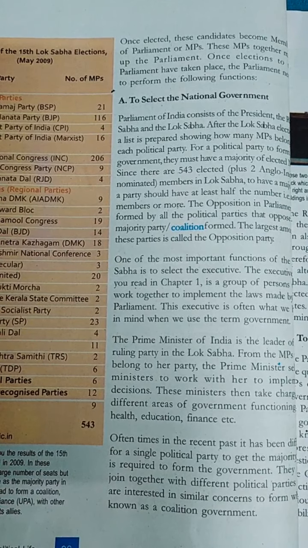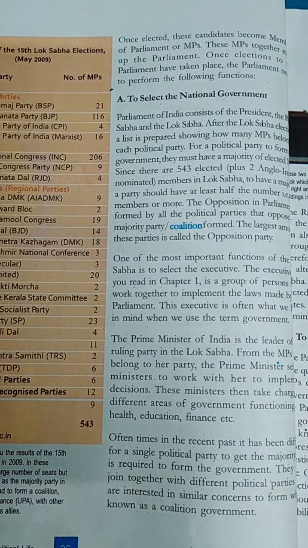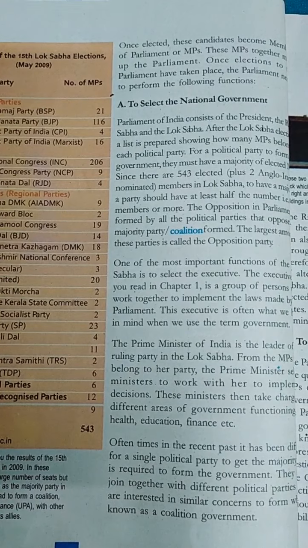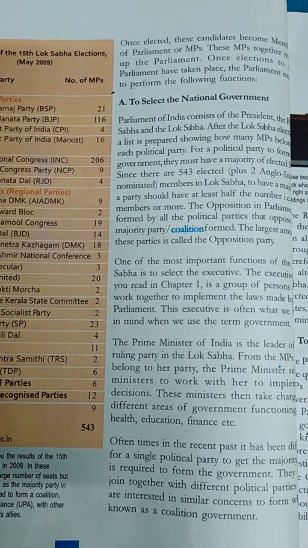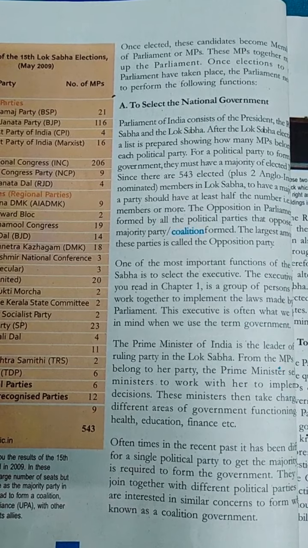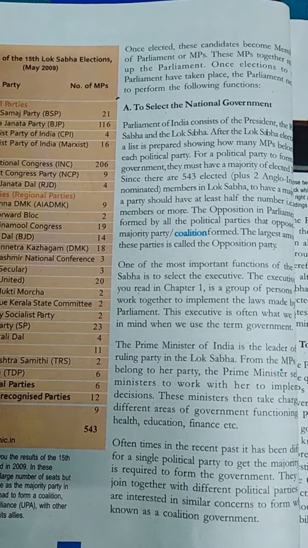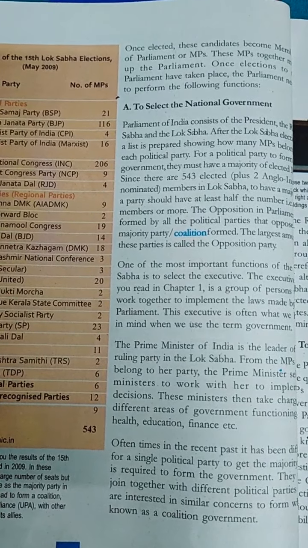Now selecting an executive is one of the most important functions of the Lok Sabha. This executive is a group of MPs who work together to implement the parliament's laws in different ways. Okay, now the term executive always comes to mind when we use the word government, isn't it? So the leader of the ruling party in the Lok Sabha is the Prime Minister, PM.